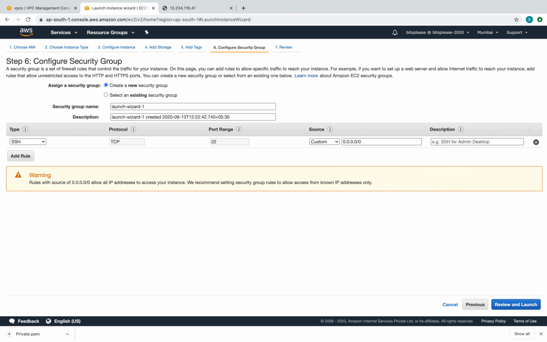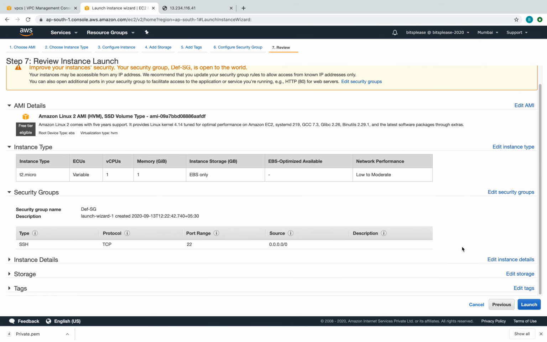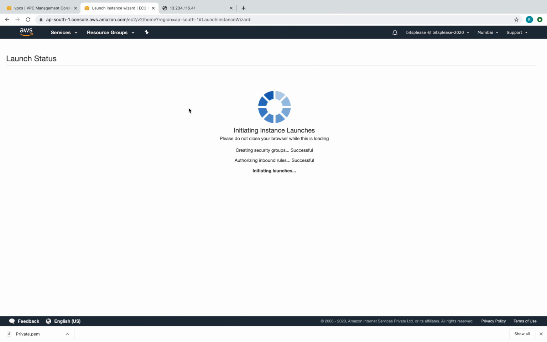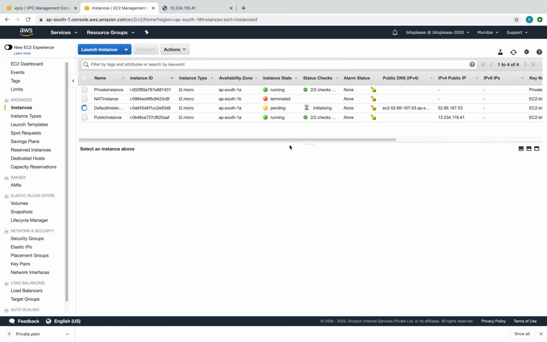Configure security groups. This is obviously the default instance, so this is the default security group. It's going to have just SSH for now. Review, launch. Yeah, that's fine. I can use the EC2 itself, launch. All right, there you go. We have the default instance which got created in the default VPC. All the rest of the instances were in the demo VPC.